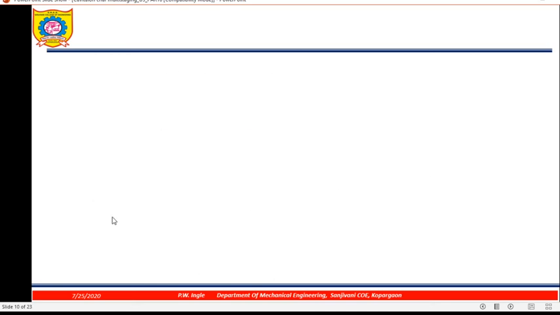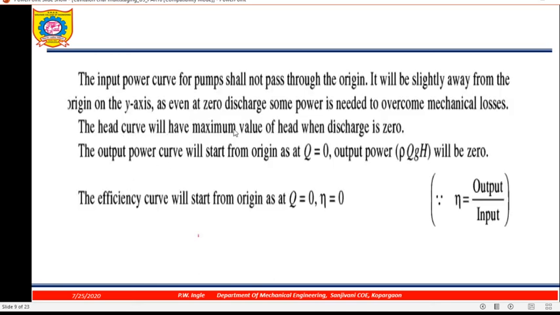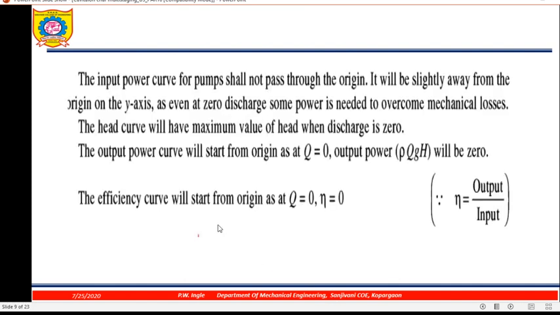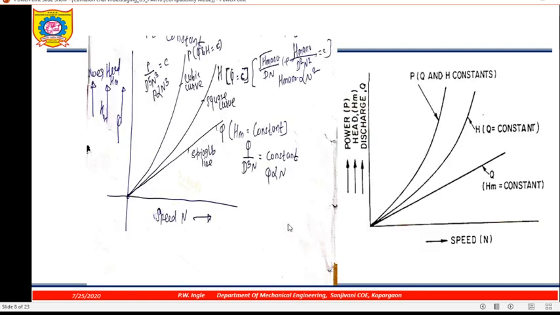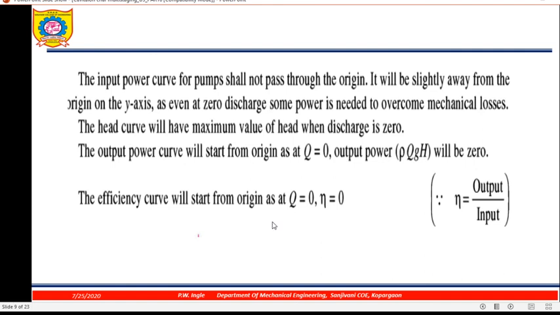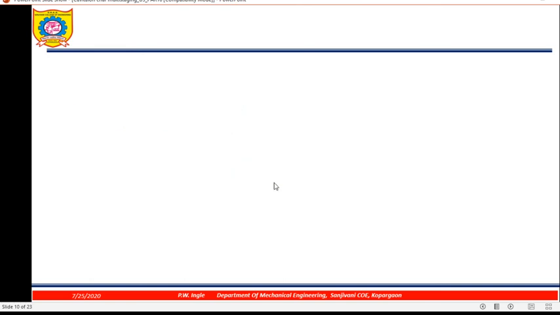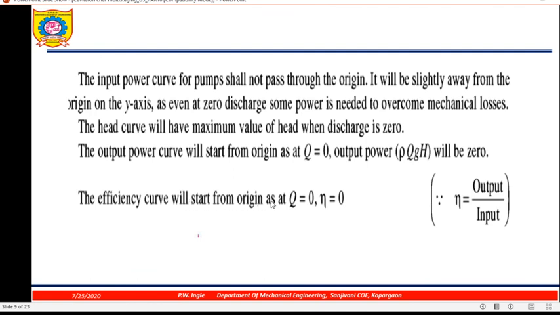Next, the head curve will have the maximum value of head when discharge is 0. When discharge is 0, head is maximum. As discharge increases, head will be decreasing. And the output curve will start from the origin, Q equal to 0. The output curve and overall efficiency curve will have the same nature, like this. So the efficiency curve also will start from the origin, that is Q equal to 0, so efficiency equal to 0.